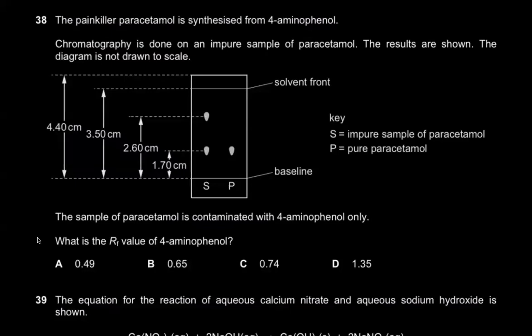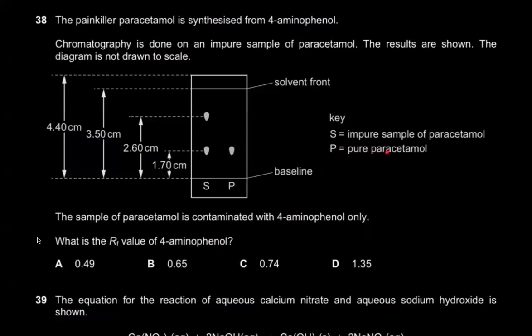So it says chromatography is done on an impure sample of paracetamol. The results are shown. The diagram is not drawn to scale. The sample of paracetamol is contaminated with 4-aminophenol only. What is the RF value of that aminophenol? He's saying, what is the RF value of that contamination? Very easy, man. He's given you the key as well.